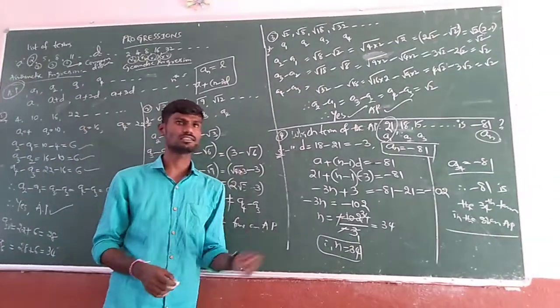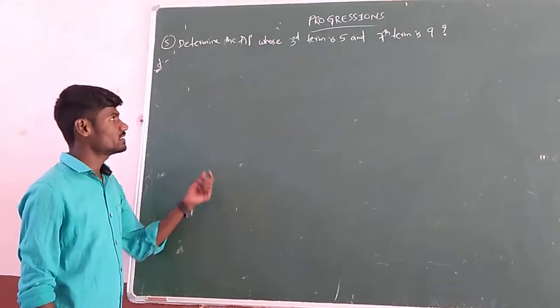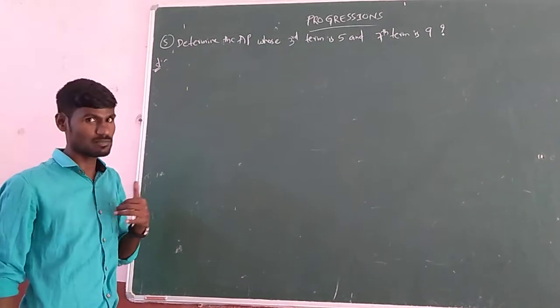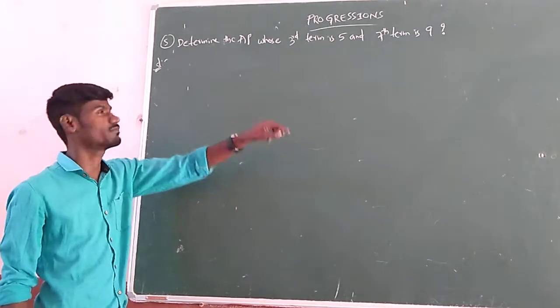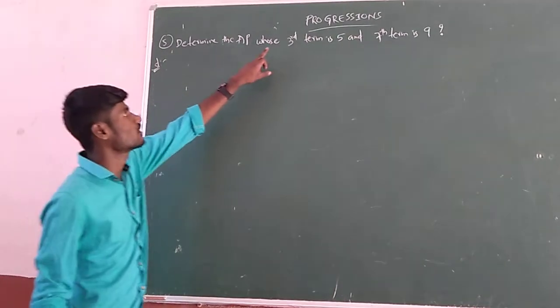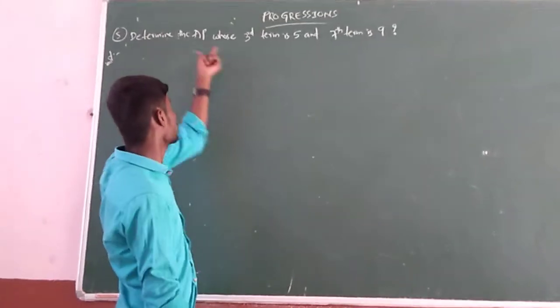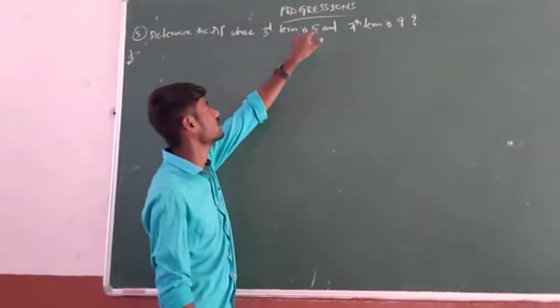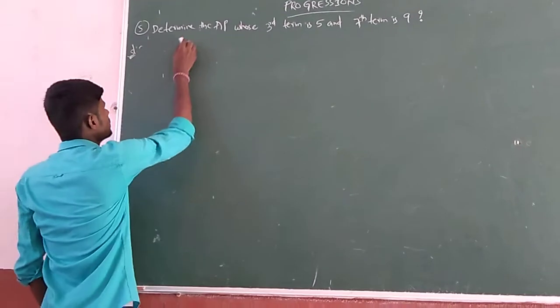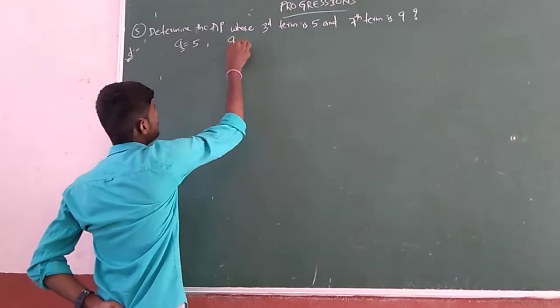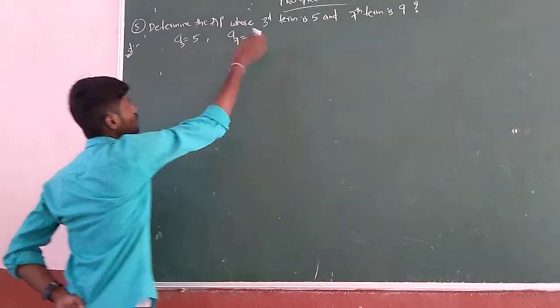Now let us discuss some more problems. Okay students, here one more problem. See, determine the AP. Here they are asking for the AP. In the previous problem they gave the AP, but here they are asking for the AP whose third term is 5 and seventh term is 9. They are asking by giving these clues. Third term, in the sense A3, is 5, and seventh term, A7, is equal to 9.